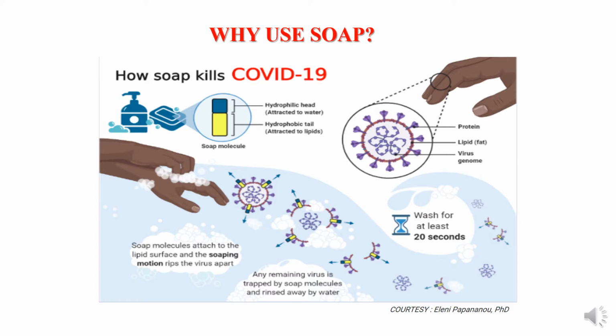Now, what's so great about soap? Well, soap works great on anything that's oily. Viruses, in fact, are oily too. They have a layer of lipoprotein that the soap acts on and effectively disrupts, as a result of which the virus gets inactivated. So that's why washing our hands with soap is so important.